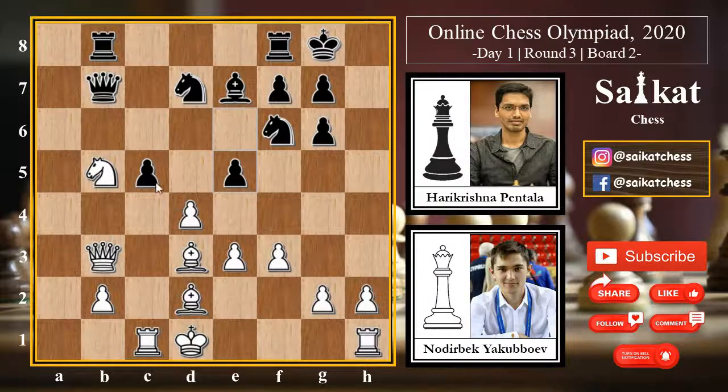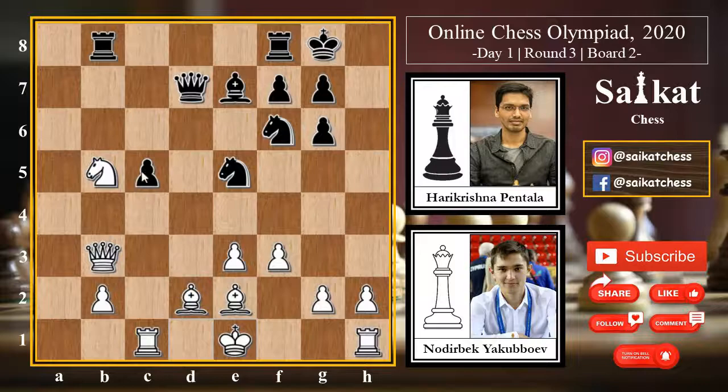Now obviously if d captures on c5, knight c5 forking the queen and the bishop, the same idea that we have seen earlier, so that is not possible. But suppose d into e5, that is also not possible, because knight into e5 attacking the bishop, which is protecting the knight here. So bishop e2, and then after queen d7 pinning the bishop against the king e1, and then c4 attacking the queen here.